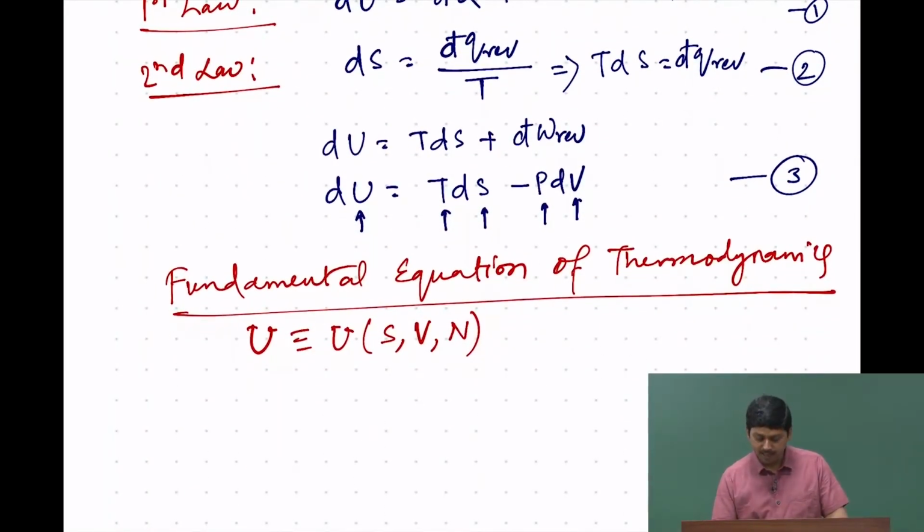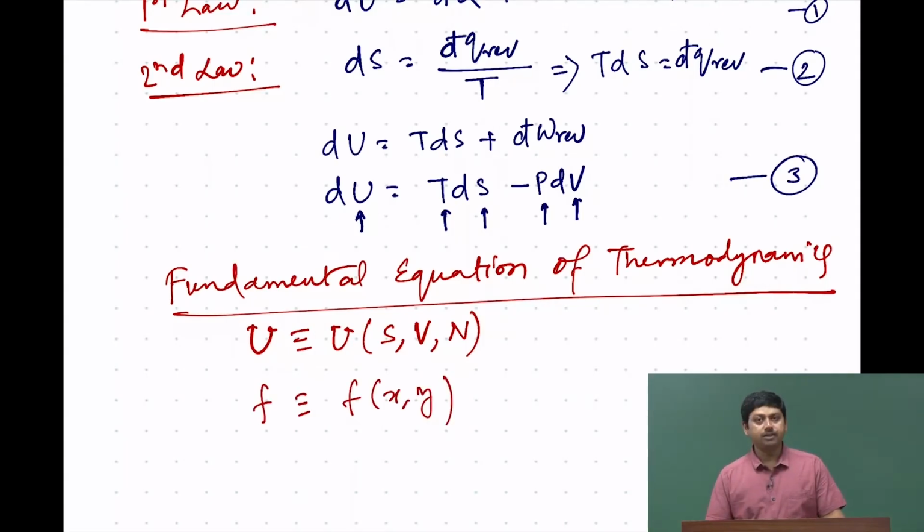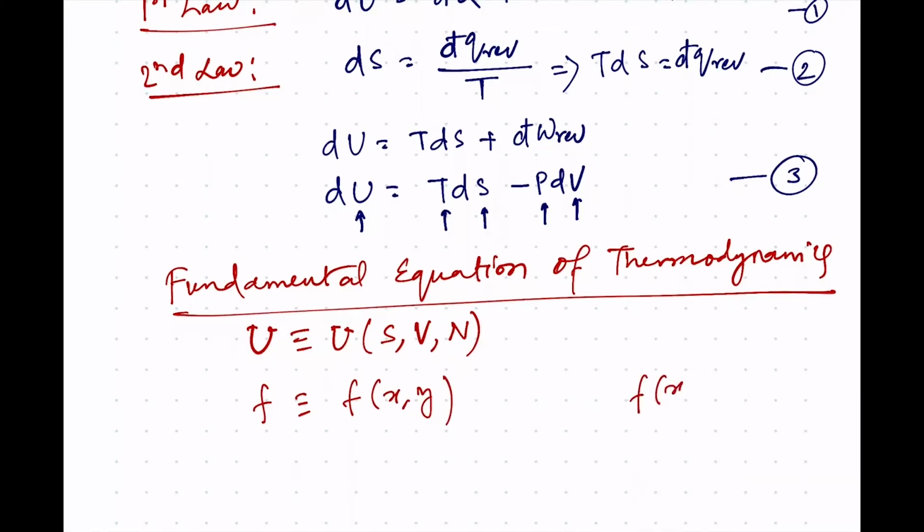For example, if I say that I have a function f that depends on x and y, I do not specify the nature of the dependence. F of x, y could be x squared times y, or it could be x times y cubed, or simply x times y. It can be any of these forms.